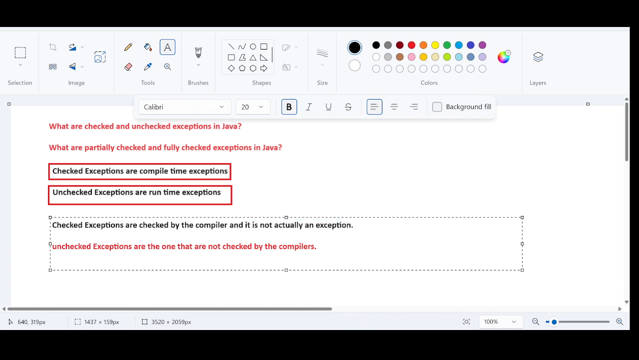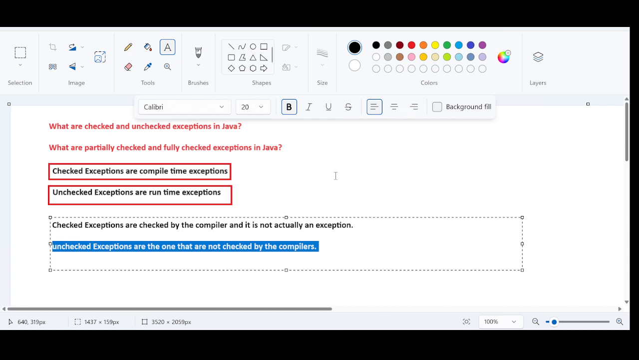The compiler is going to check if the particular code is going to generate an exception or not. It's going to give you a warning. The warning will be given by the compiler whether the particular code is going to generate an exception or not. Those exceptions are called checked exceptions. That's why we say checked exceptions are checked by the compiler. Unchecked exceptions are something that are not checked by the compiler.